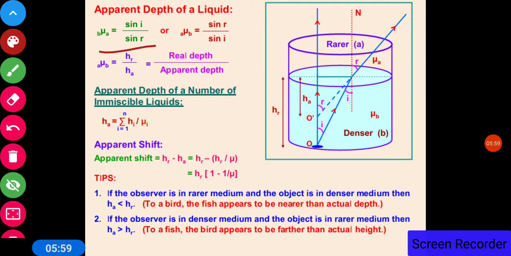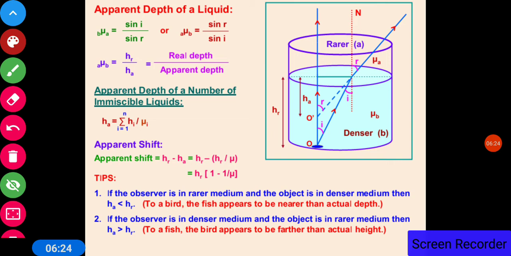So mu of A with respect to B, that is mu of this rarer medium with respect to B, will be sin i upon sin r, as the ray is coming from the denser medium. So on reversing it, mu of B with respect to A is equal to sin r upon sin i.